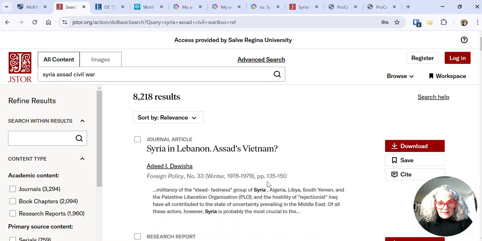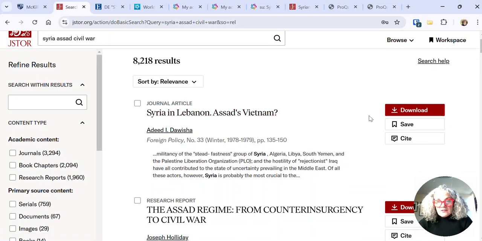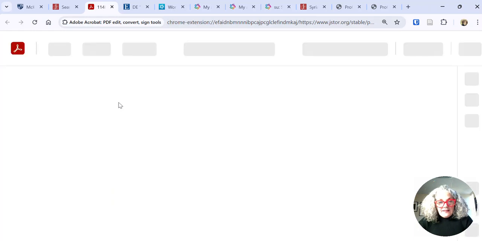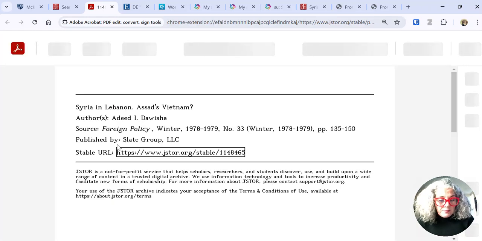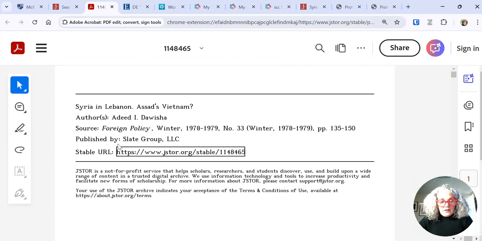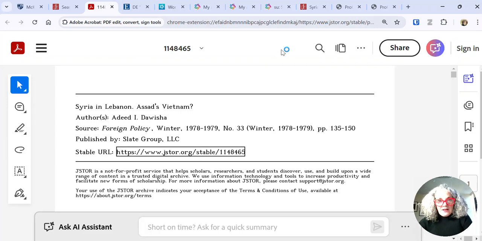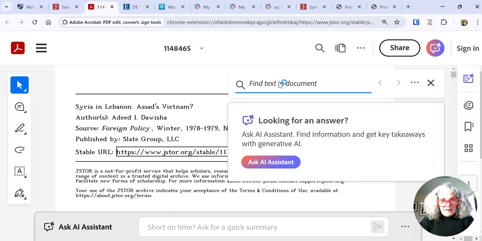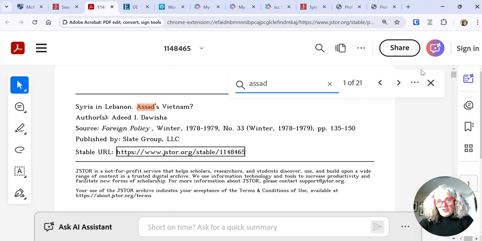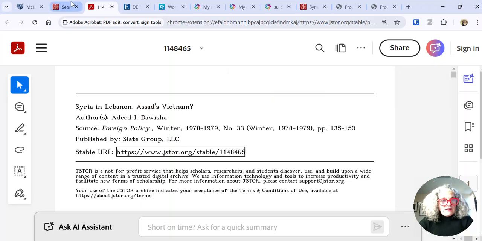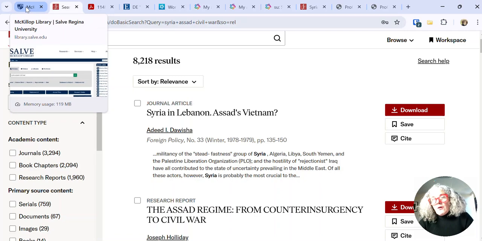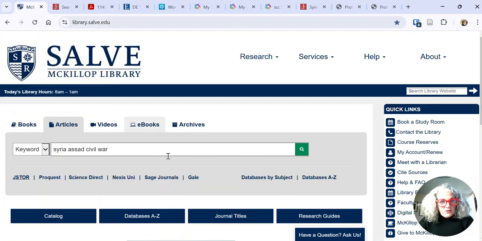If we were interested in one of these articles, we can download or cite. If we open it and get the article, one efficiency tip is to do Control F in a PC, or Command F in a Mac, and we can see how many times our search terms show up. So this one is 21 times. That's useful to know how relevant the article is.